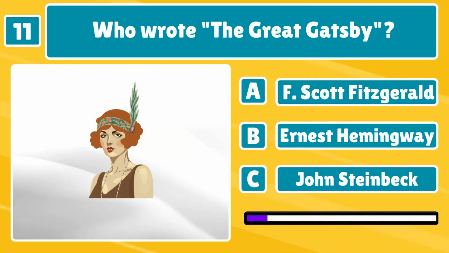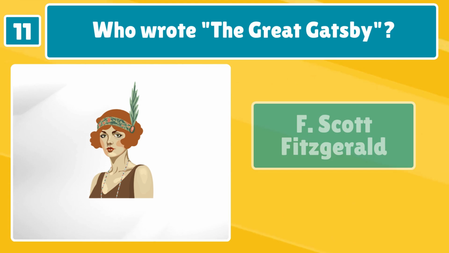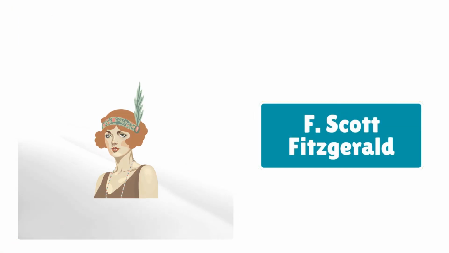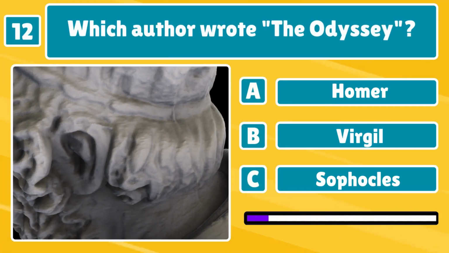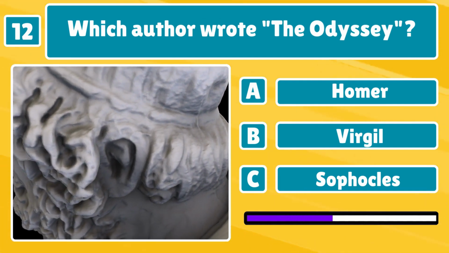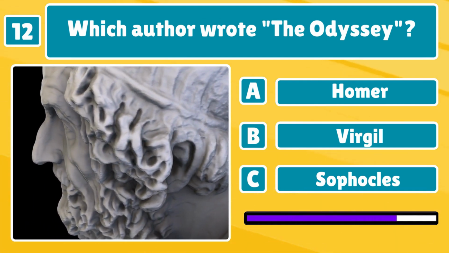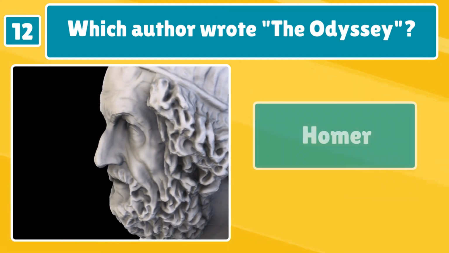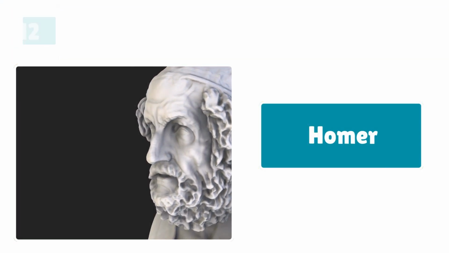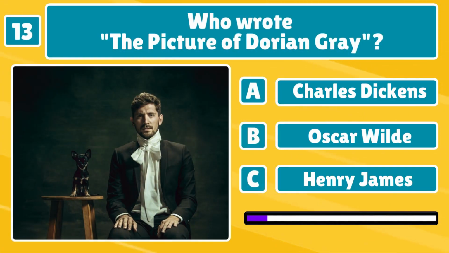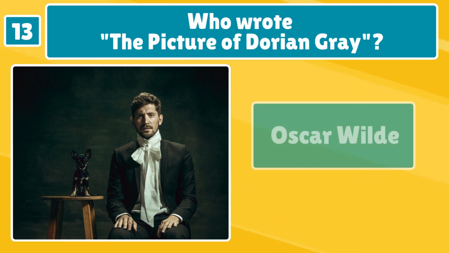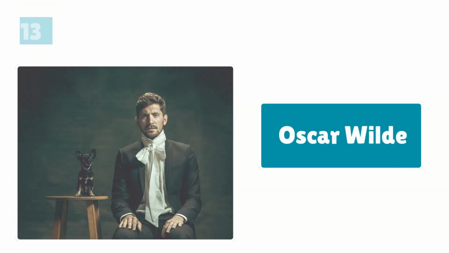Who wrote The Great Gatsby? Francis Scott Key Fitzgerald. Nice work, you're really showing off those literary skills. Which author wrote The Odyssey? Homer. Who wrote The Picture of Dorian Gray? You've got this. Oscar Wilde. Ooh, that was a tough one.